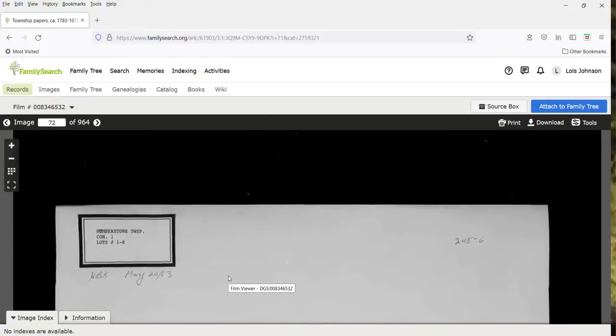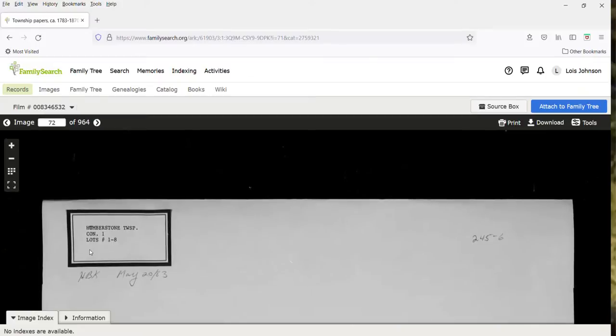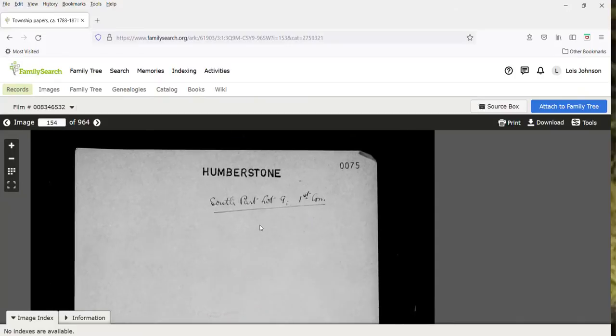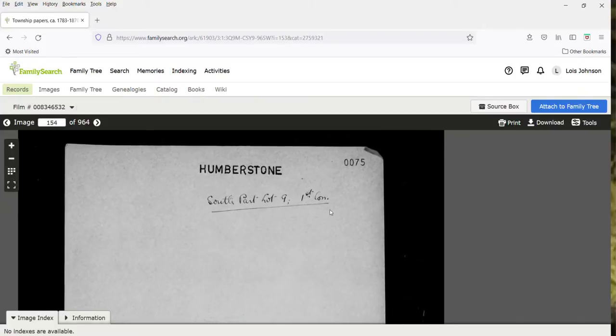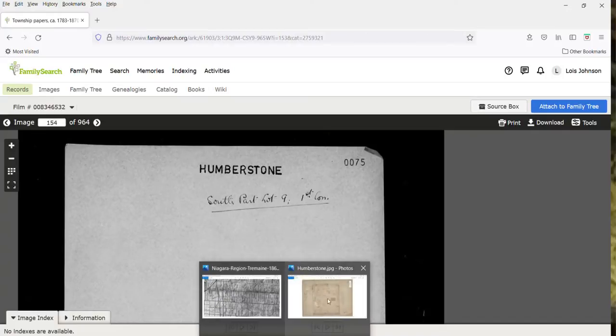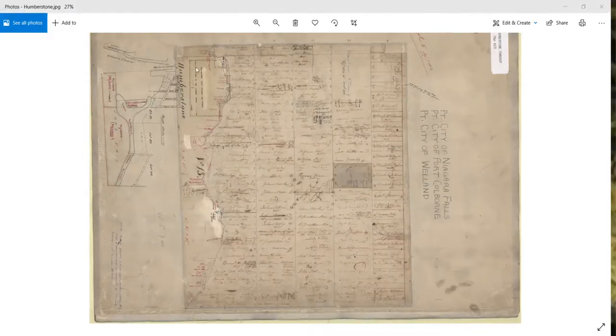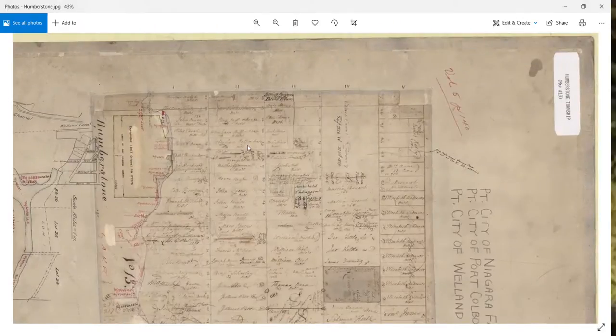So we've got Humberstone Township, concession 1, lots 1 to 8. Again, this one is fairly straightforward. If I go to page 154, just want to show you an example where it matches the patent plan. So this is the south part of lot 9 in the first concession. If I pull up the patent plan for Humberstone, and this is one that is a bit difficult to read.